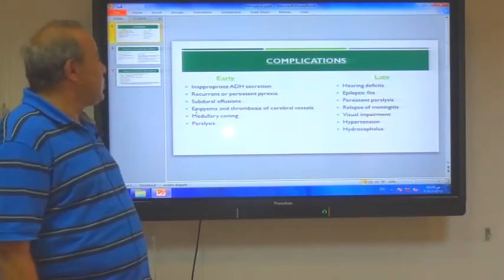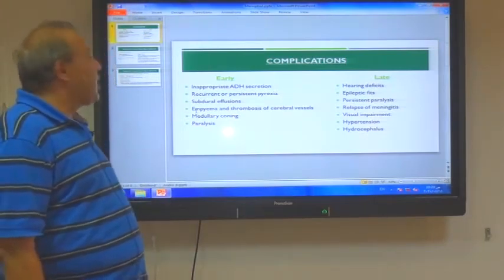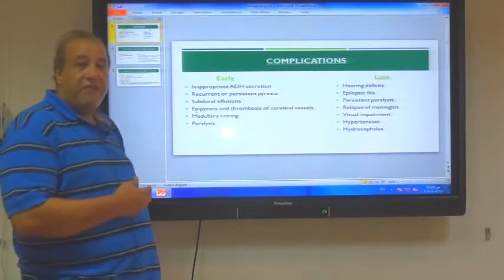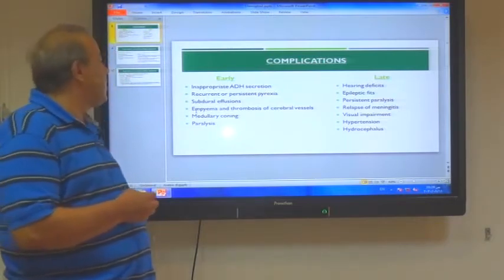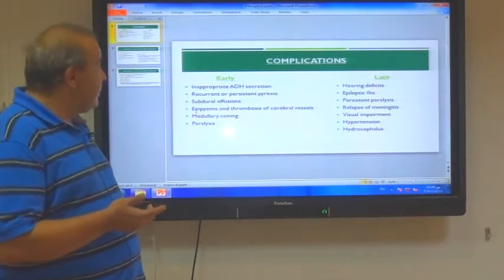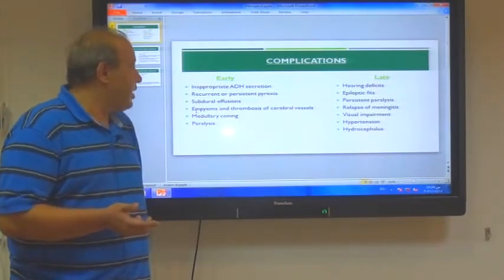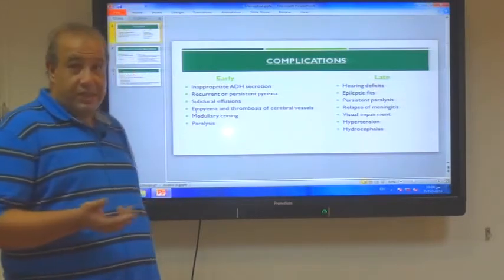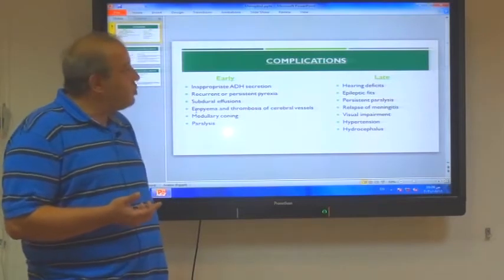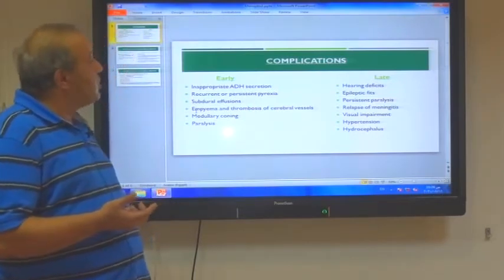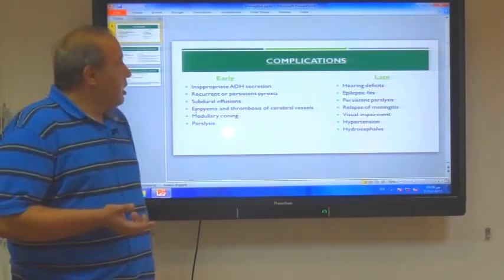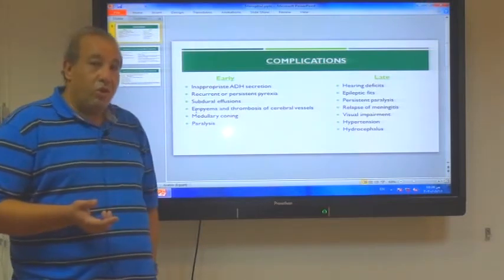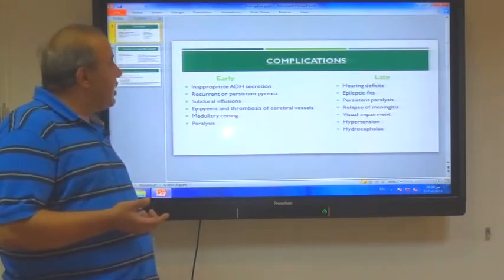Empyema and thrombosis of cerebral vessels, medullary coning, which is common in very young children, and paralysis. The late complications include hearing defects, which are not very common, due to the otitis media which occurs in cases of meningitis.